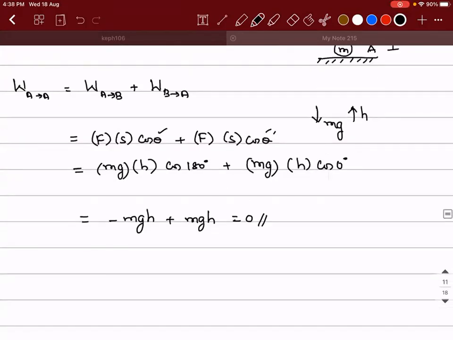So work done by the force from point A to point A, that is in a round trip, is 0. So from this, I can conclude that here we calculated the work done by which force? Gravitational force. We can conclude that gravitational force is conservative in nature. Okay, please write it down.